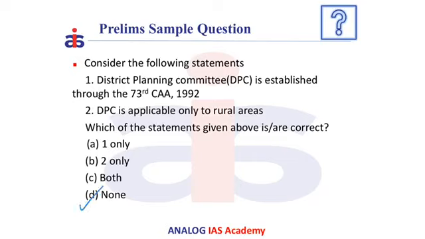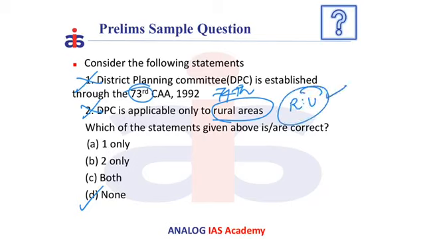As we have just discussed, these two constitutional bodies are created through the 74th Constitutional Amendment Act and not the 73rd. Therefore, statement 1 is wrong. Statement 2 is also wrong because it is applicable to both rural and urban areas. That is, the membership of the committee is divided in the ratio of rural to urban in that particular district. Therefore, the correct answer is D, none.